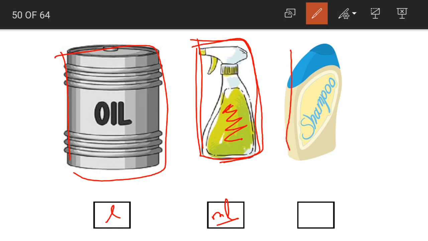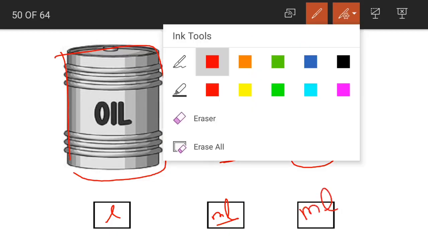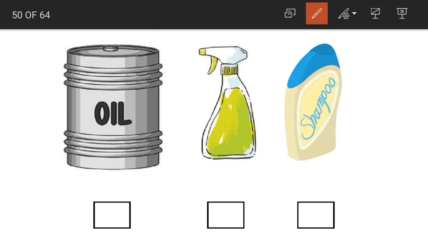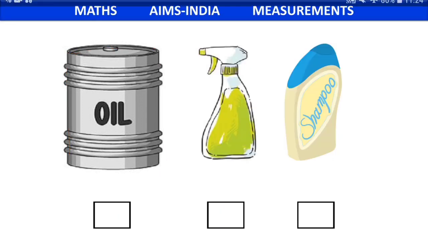And coming to the last one here, a shampoo bottle. What is it? A shampoo bottle. Now again this shampoo bottle is a small one, so it can hold only smaller quantities. So the capacity would be in milliliters only. Yes, children, so this is all about the measurement of capacity of the given objects.